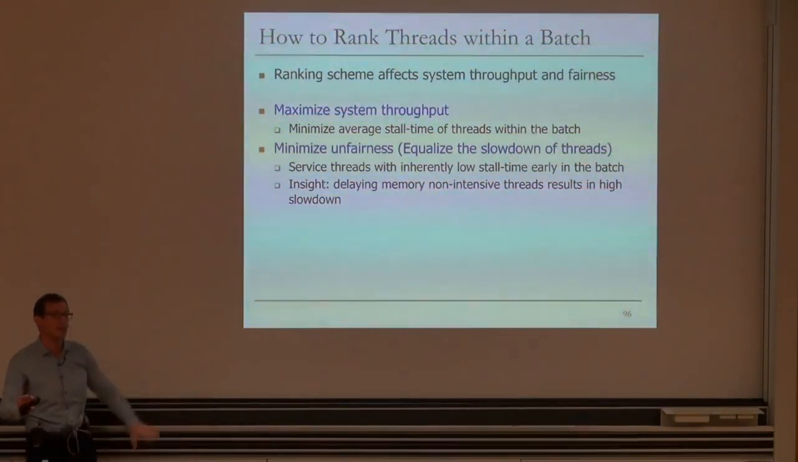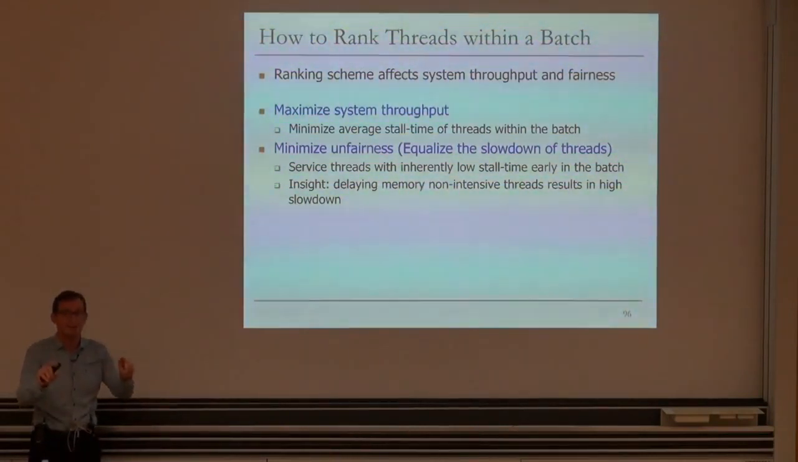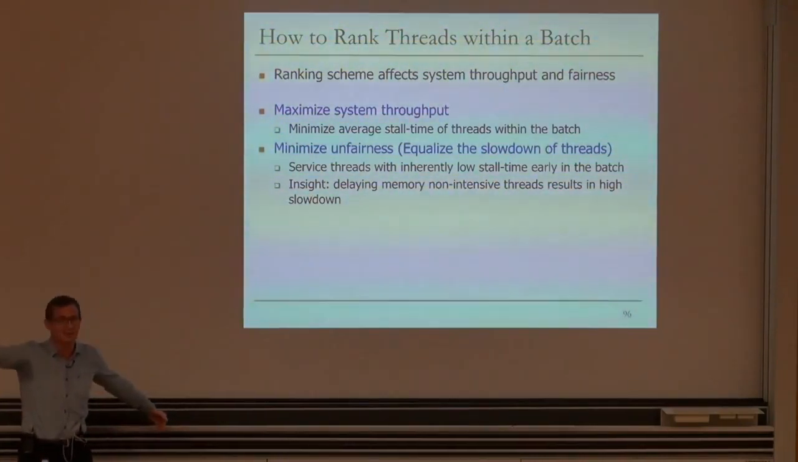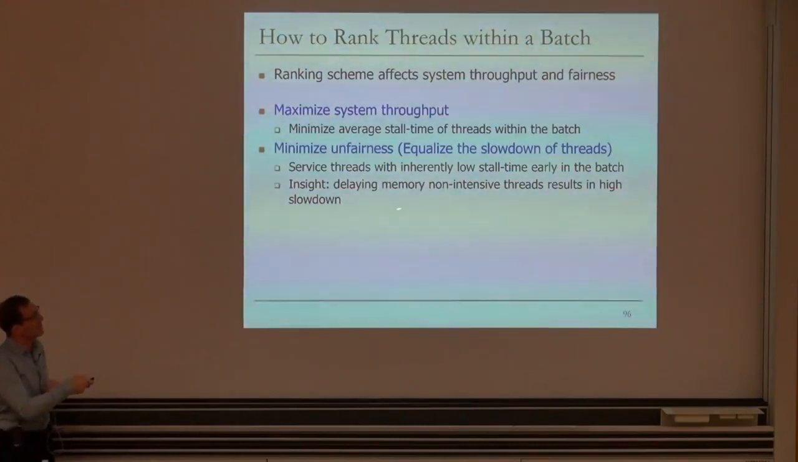Memory-intensive thread has a very high stall time for memory. Let's assume that both of them are impacted by equal amounts. That equal amount affects the memory non-intensive thread much worse, because it has a little stall time. Let's say its stall time gets doubled. Whereas if you're memory intensive to begin with, if you just get a little bit more stall time, it doesn't matter, because you're so delayed because of memory. So that's the insight. Delaying memory non-intensive threads is not good for fairness because they get impacted a lot.